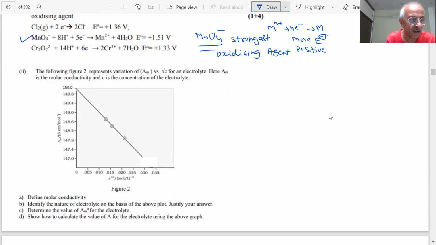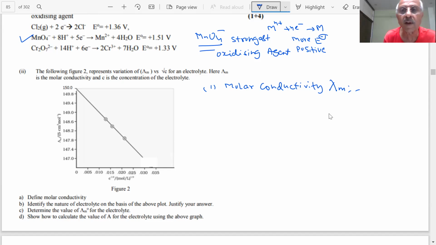Any doubt, student, here? Now he says the following figure represents variation of lambda m versus square root of c. This graph is taken from the NCERT book. Clear. Here lambda m is the molar conductivity, c is the concentration. Define molar conductivity. The definition of molar conductivity is asked, student. It is a 1 mark question. I said certain definitions will be asked. What is the definition of molar conductivity, student?